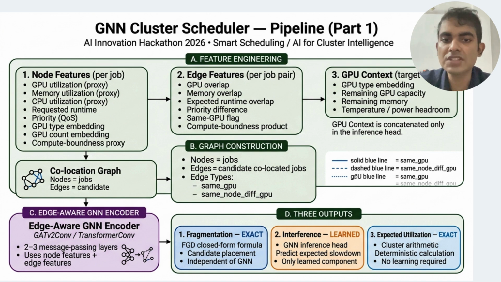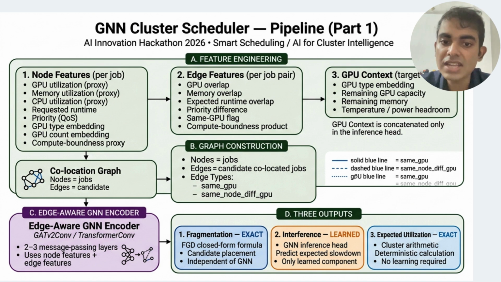Now let's see how the scheduler works internally. The pipeline starts with feature engineering. For every incoming job, we collect node features such as GPU utilization, memory usage, runtime, priority, and GPU type. We also compute edge features describing relationships between jobs, including GPU overlap, memory overlap, runtime overlap, and priority differences.